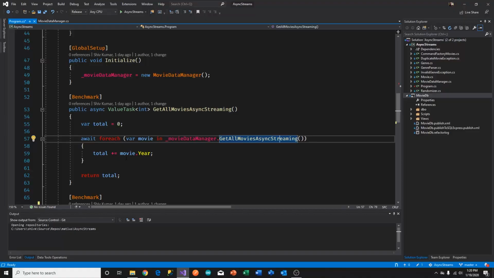So in case all of the data has not come yet, that foreach is going to be waiting for the data to arrive, and if only one record comes, it's going to consume it and wait for the record again, and so on. So it's a pulling concept. And then it's done.